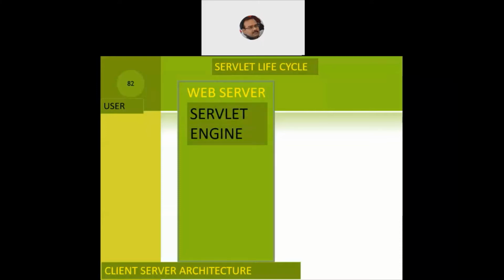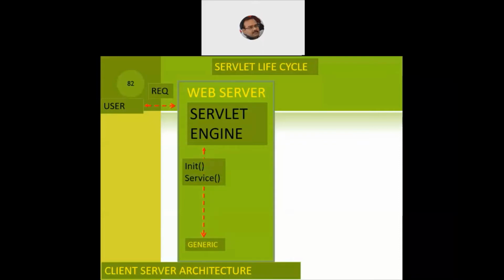So on the web server, we'll have a servlet engine, and that we know is available in the jar file called servlet-api.jar. Now the user will send a formal request to the web server. The request can be a generic request or an HTTP request. Depending on the type of request, it will be forwarded to one of the servlets. The servlet engine has the responsibility of invoking the generic servlet if the request is generic in nature.